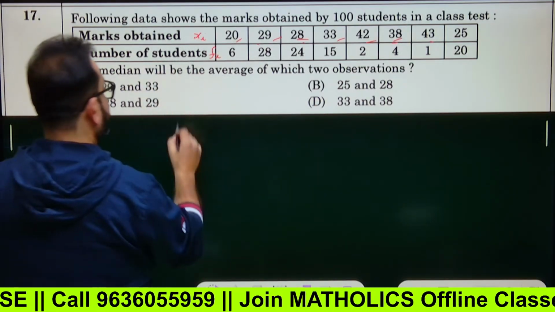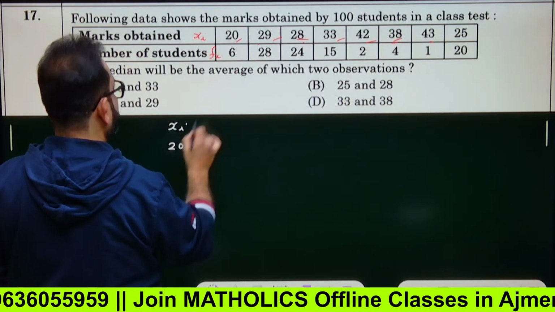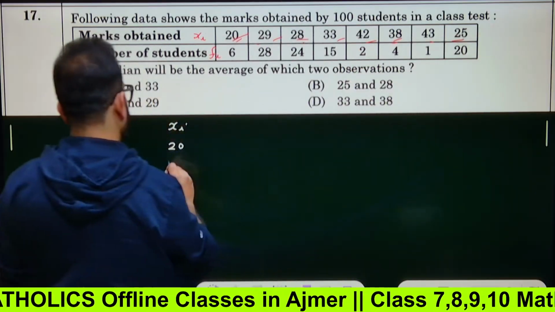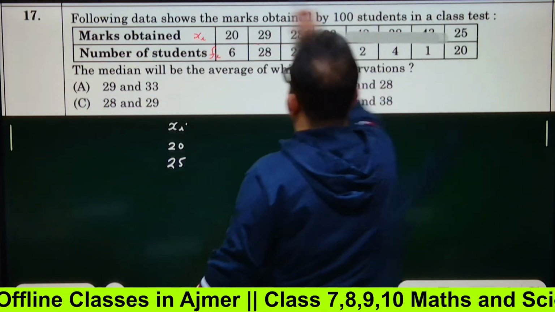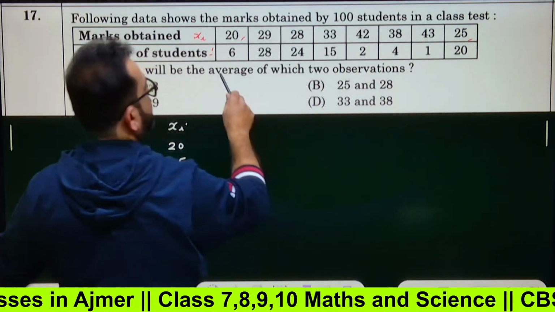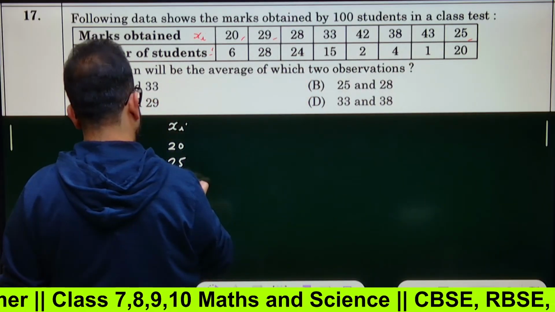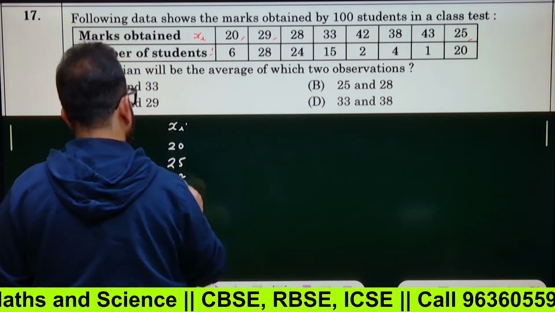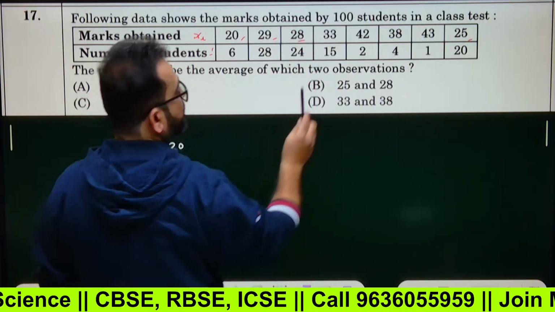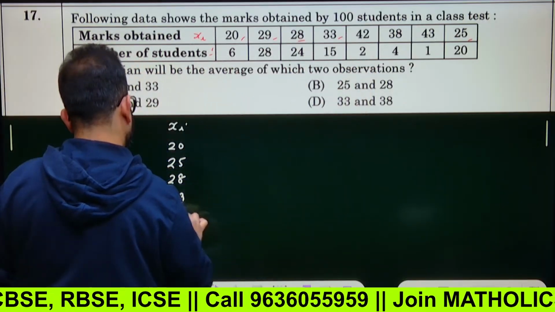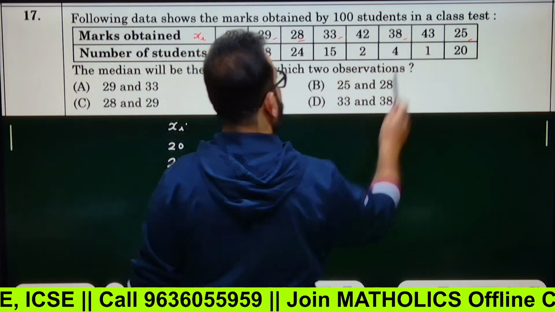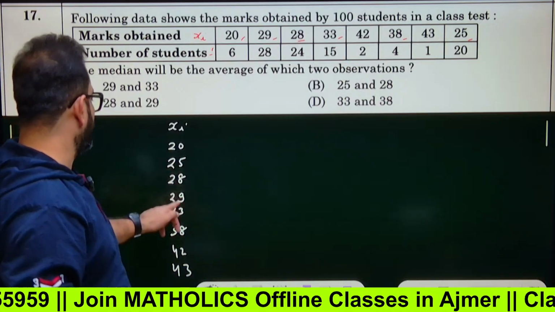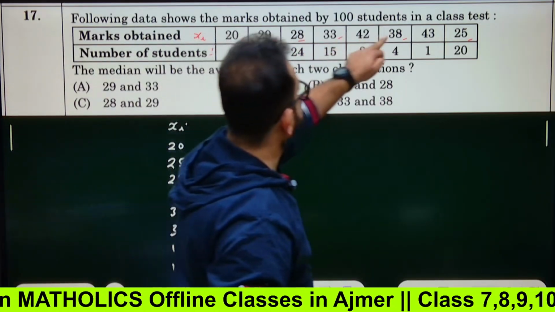First write xi: 20, then 25, then 28, then 29 in ascending order, then 33, 38, then 42 and 43. That makes 8 values.